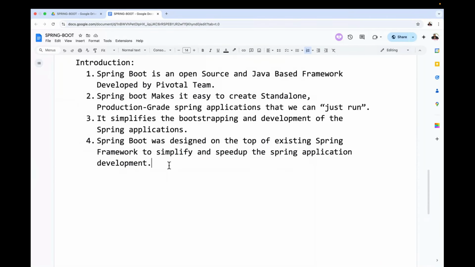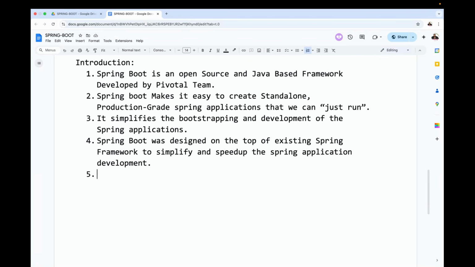Spring Boot is totally a Spring application, but a layer is provided by Spring Boot to simplify the Spring application development. Spring Boot is a Spring application only, but a separate layer is available on the top of the Spring application to simplify the Spring application development. Not more than that. Spring Boot is not any other framework. It is an extension of the Spring framework only, a layer over the Spring framework. That's it. Okay, right, sir. One more point here I'm telling.